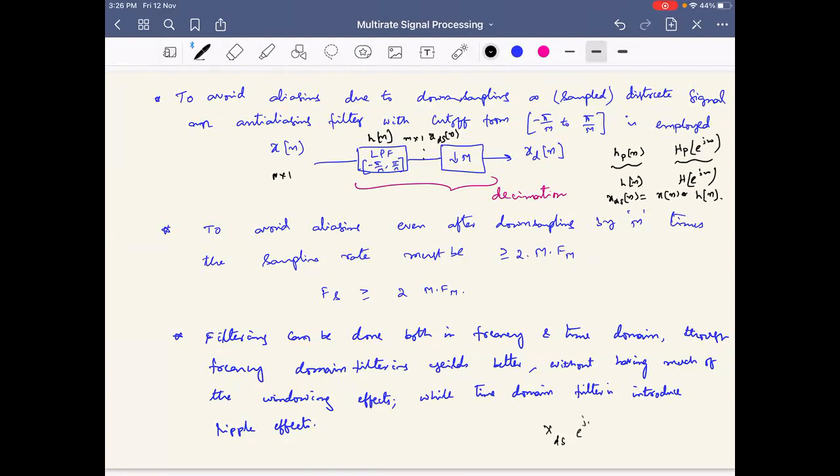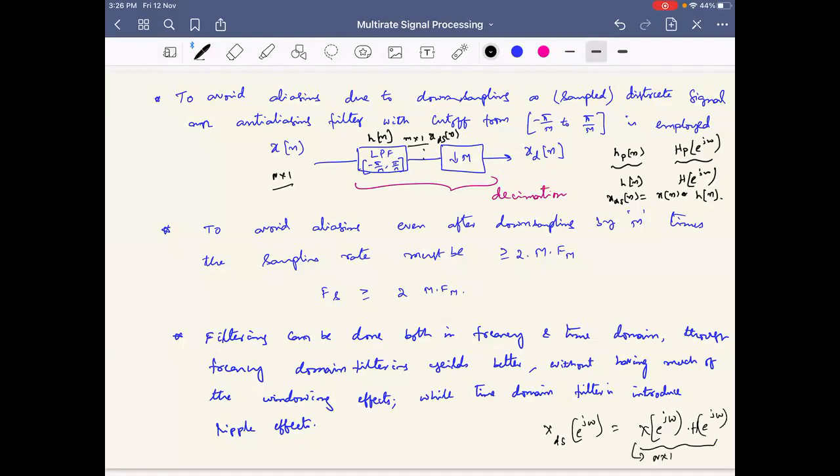X ds of e power j omega is what I want. It is equal to x of e power j omega into what? H p of e to the power j omega. See, in this case, what you should make sure. I want to do multiplication, fine. But in this case, it is n cross 1 and m cross 1. Both are different dimensions. Still, I can perform convolution. But in this case, what should I ensure? Same dimension.